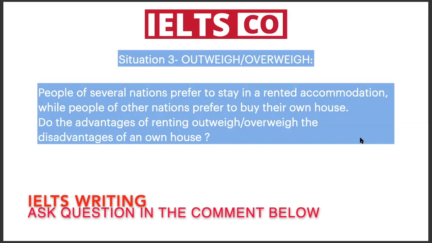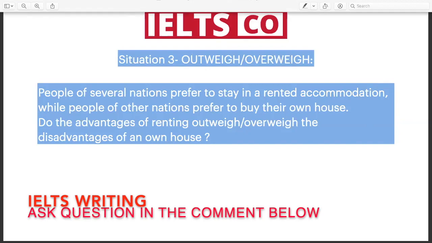Now, if you look at the question, they do not pay attention to "do the advantages." Just see, before outweigh, advantages of renting is mentioned, which means you will write 2 paragraphs of advantages of renting, one advantage in each paragraph. And after outweigh, there are disadvantages of own house, so you'll write 1 paragraph of disadvantage.